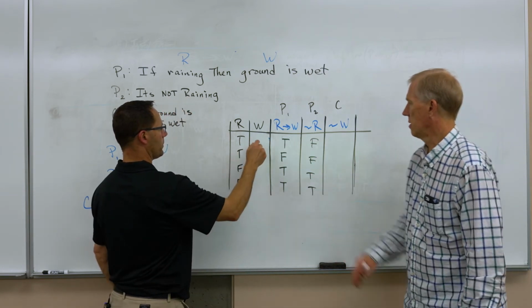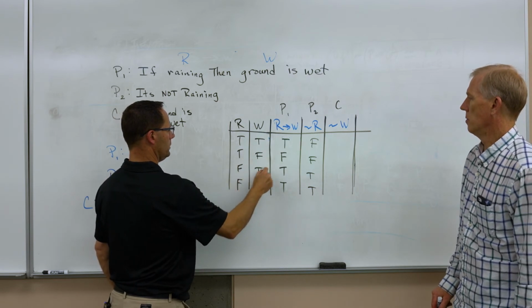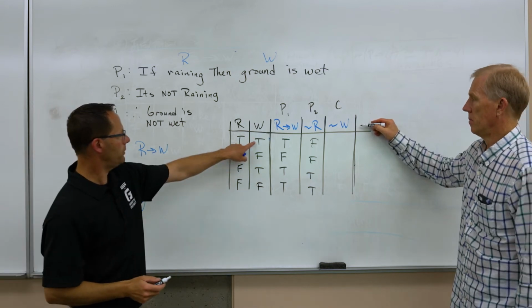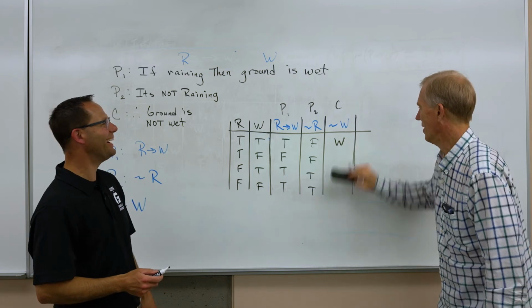Just flipping these. True, false, true, false. False, true, false, false. Okay, now we need a not W. So change those. Yep. False, true, false, true. Whoops, W.